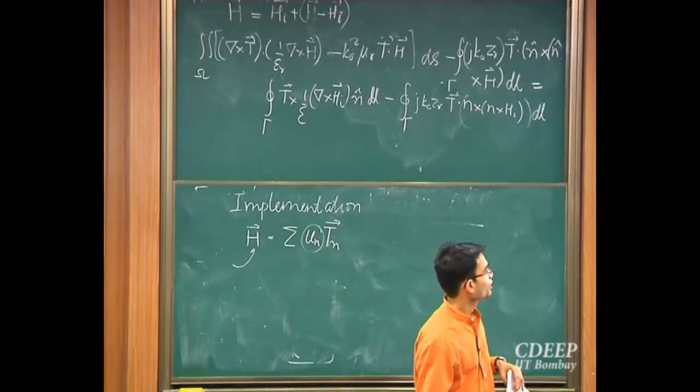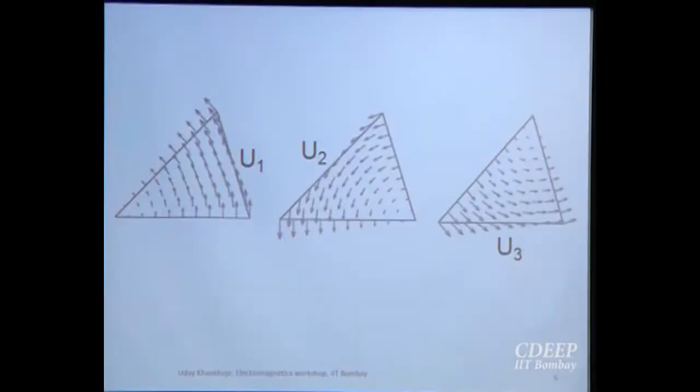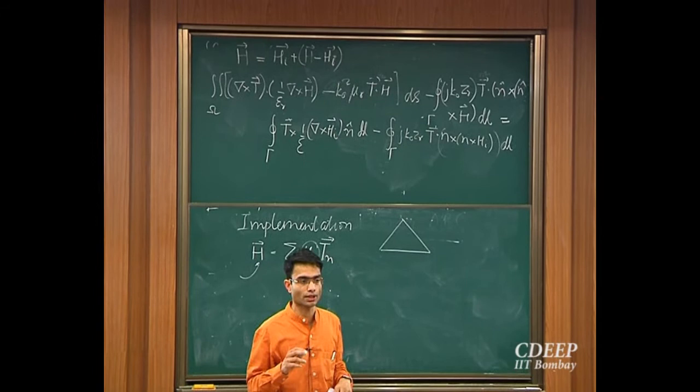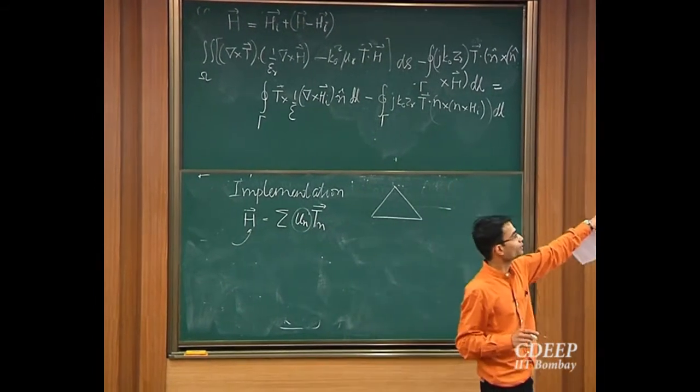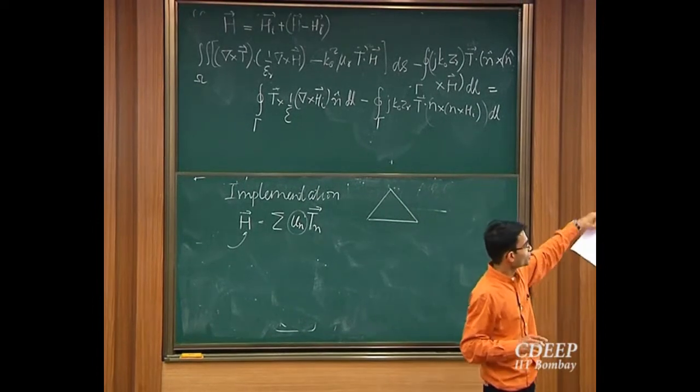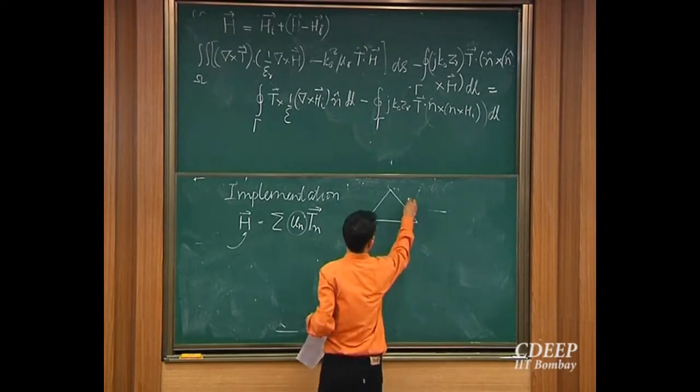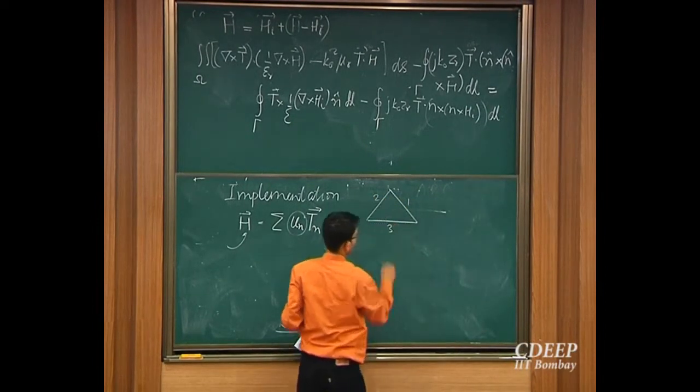So this is a graphical demonstration of what these edge element functions, as they are called, look like. What I'm going to do is that in each triangle, I will try to construct three basis functions. It's a first order basis, so each edge has one basis function associated with it for an element. And so these are my three basis functions, u1, u2, u3, that's the notation for it. So this is 1, 2 and 3.